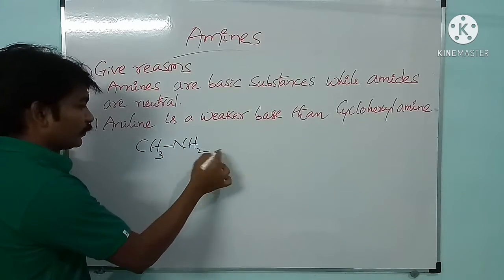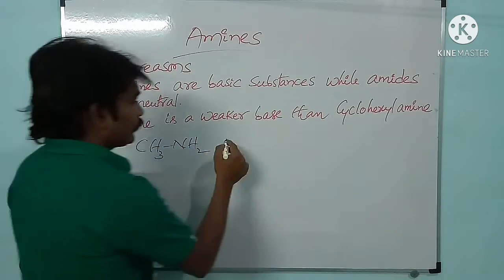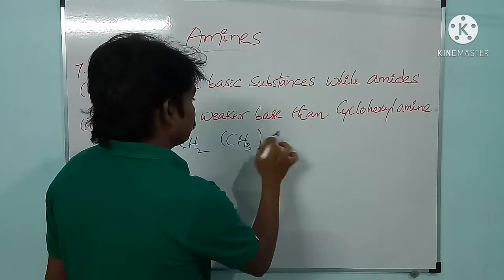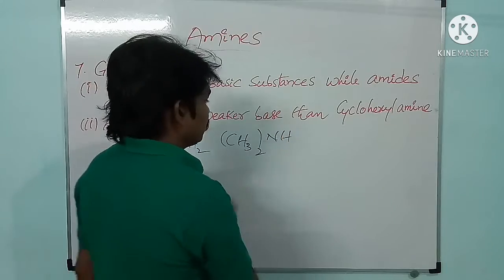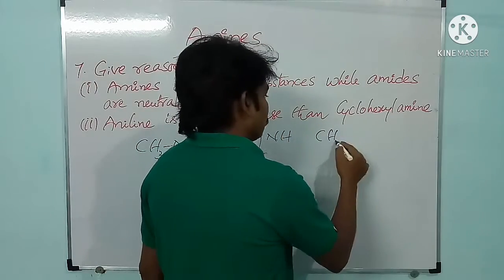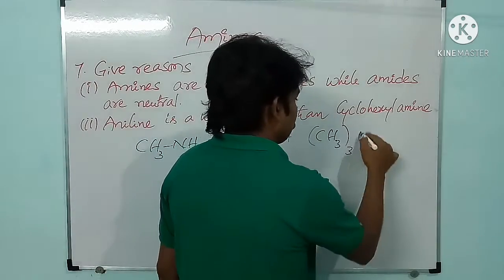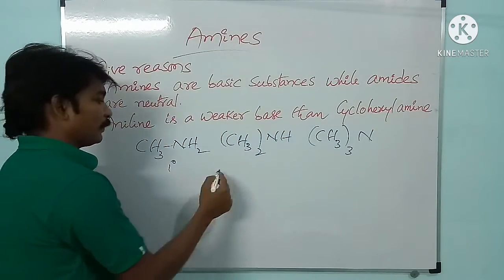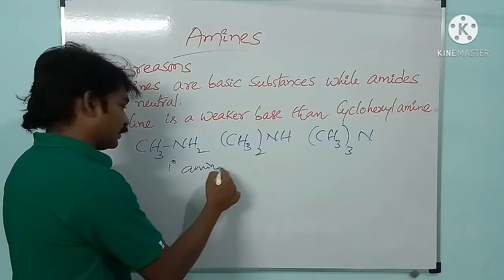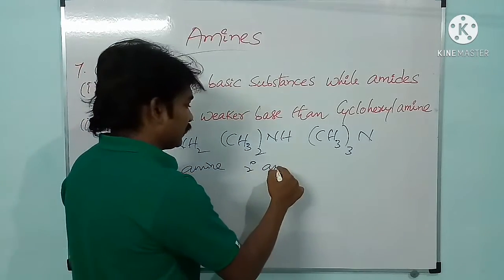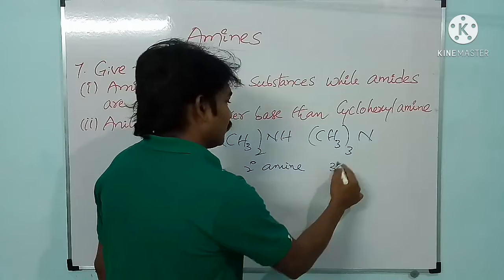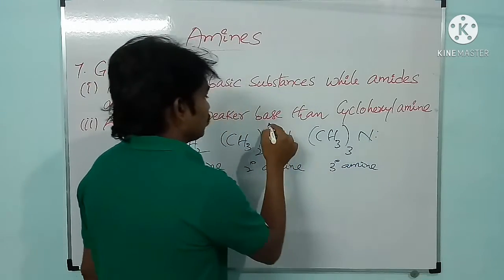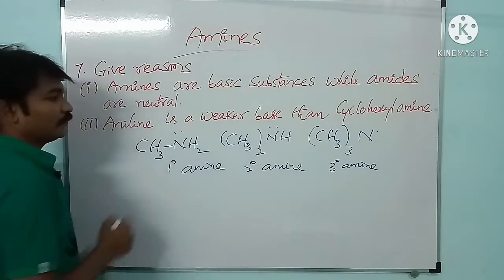CH3NH2 primary amine, (CH3)2NH secondary one, and (CH3)3N tertiary. See here, if you observe in all these, primary amine, secondary amine and tertiary amine, in all these cases nitrogen has a free lone pair.